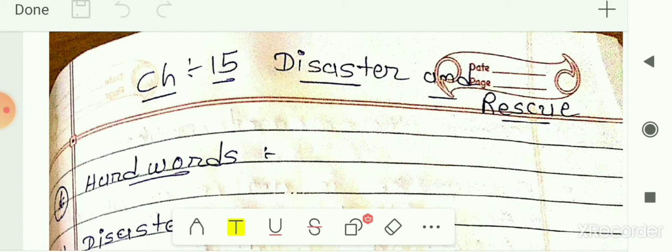In the previous videos of this chapter, we had seen what is disaster and rescue. In that we had also seen some examples of disaster like flood, storm, cyclone, then forest fire. Then we had seen examples of accidents like road accidents, getting burned, getting an electric shock, or getting a cut on our hand because of a knife. So these are some examples of accidents.